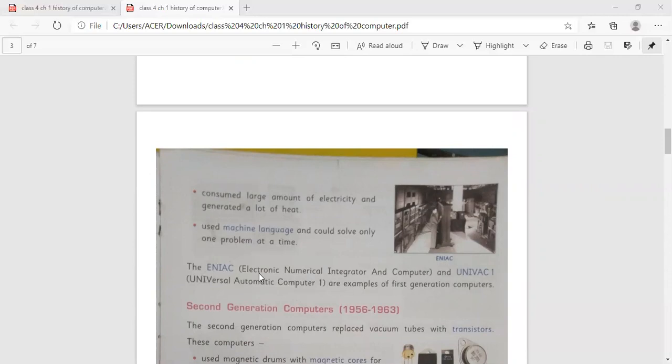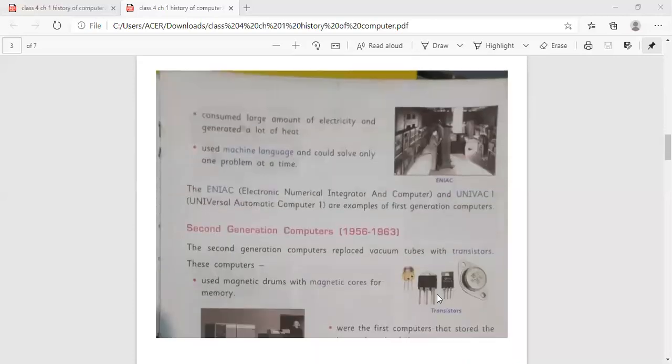The ENIAC, Electronic Numerical Integrator and Computer, and UNIVAC 1, that is Universal Automatic Computer 1, are examples of first generation computers.